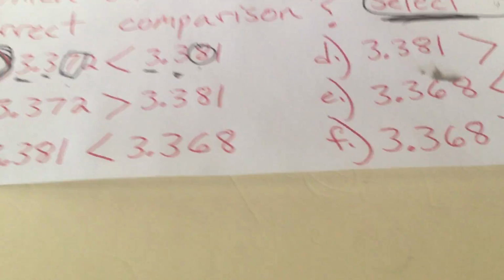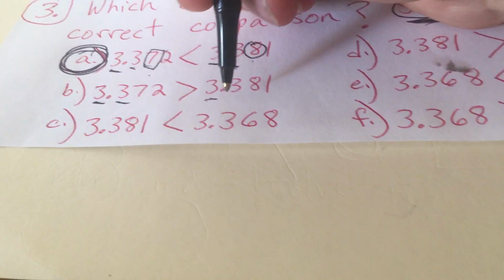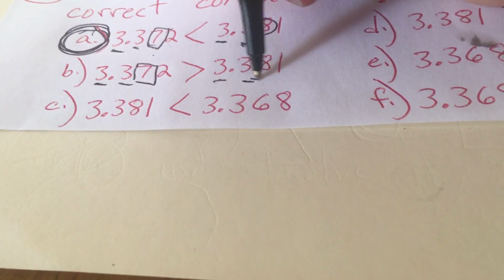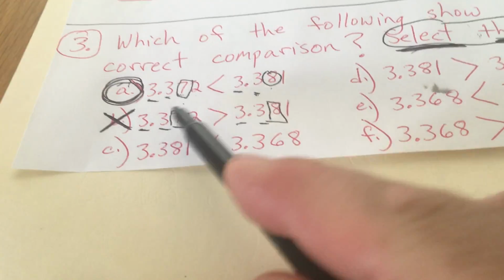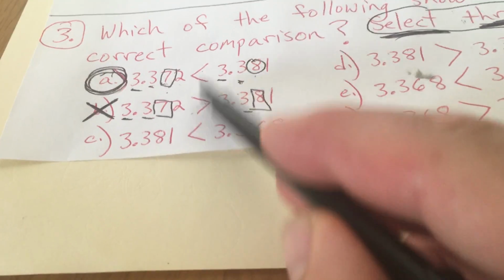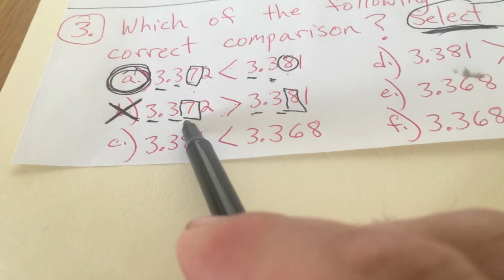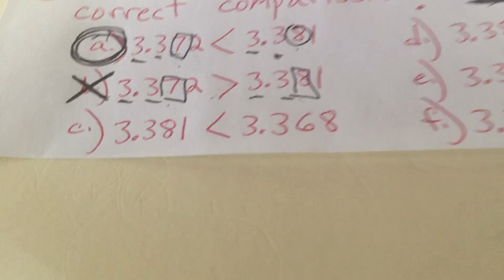We're going to do the same thing here with this next one. 3 ones, 3 ones, 3/10, 3/10, 7/100, 8/100. But the issue with this is that this is saying that 7/100 is greater than 8/100, which is not correct. 7/100 is less than. This is basically the same problem except with the opposite symbol. So this symbol was correct and this symbol is not correct because 7/100 is less than 8/100, and this says it's greater than.